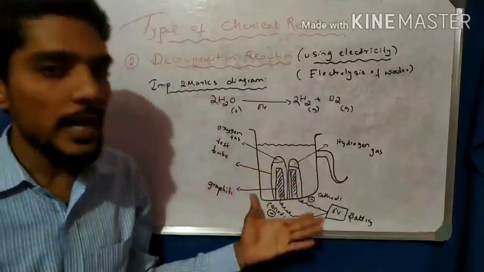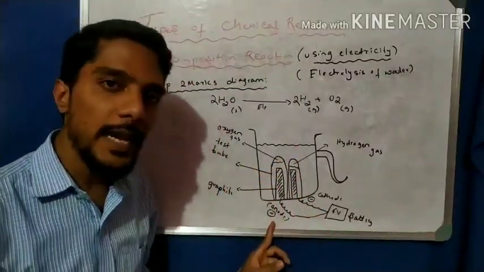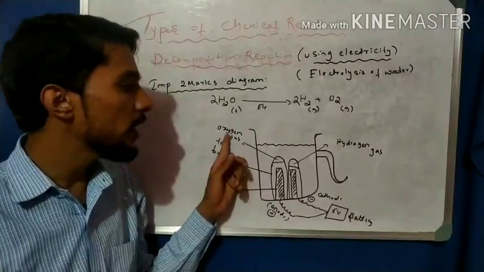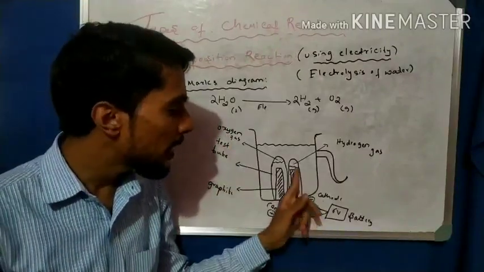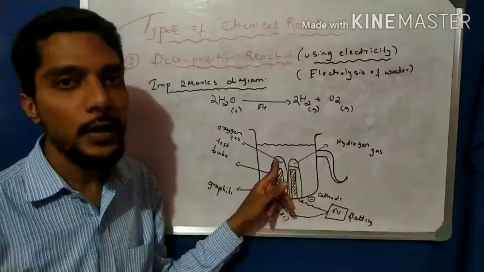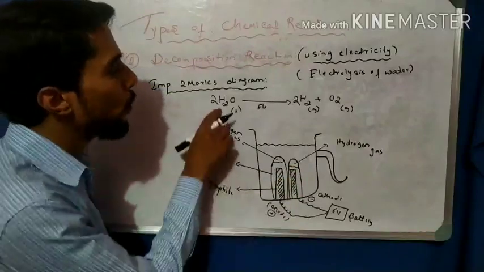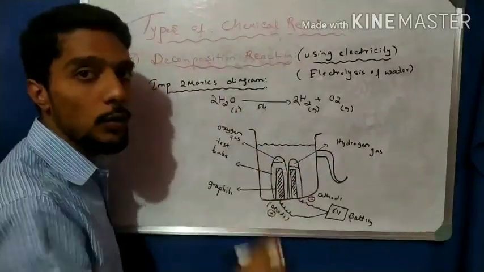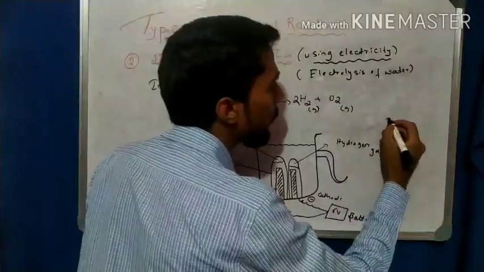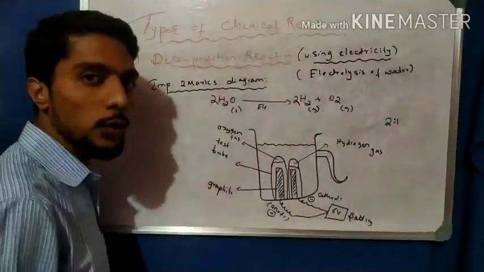So when drawing the electrolysis diagram, the test tube on the positive anode side collects oxygen gas, and the negative cathode side test tube has hydrogen gas, and the volume of H2 is more than that of O2. This is because H2O has 2 molecules of hydrogen and 1 molecule of oxygen, in the ratio 2:1.